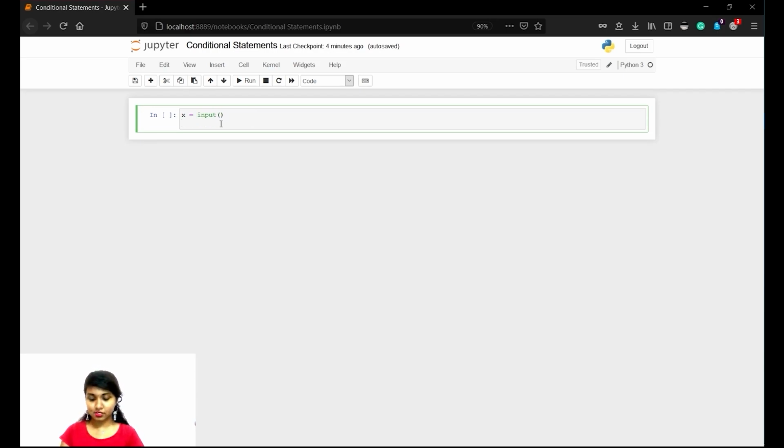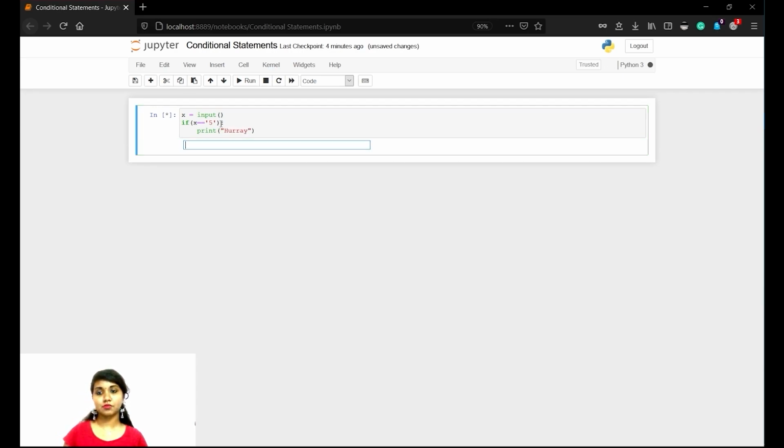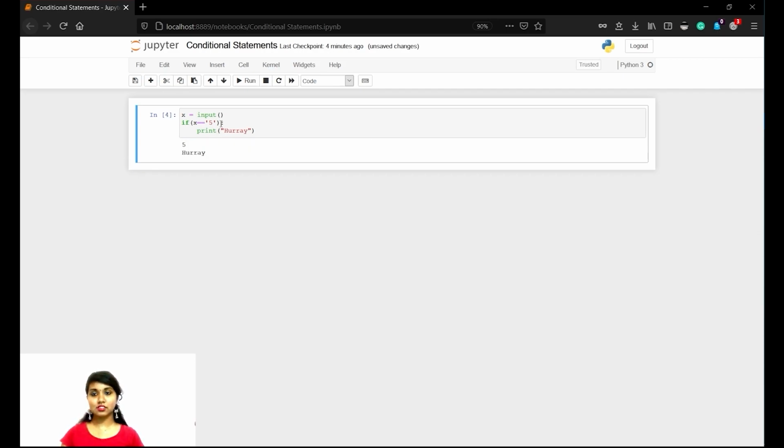And now let's print the if function. If x is equals to 5, then it should print hooray. Okay, now let's see. It's asking for some x value. So I'm entering 5, so it's printing hooray. So what if it's not 5, it's 6? It does not print anything, it does not have any output. This is just the input we gave, it didn't print anything.